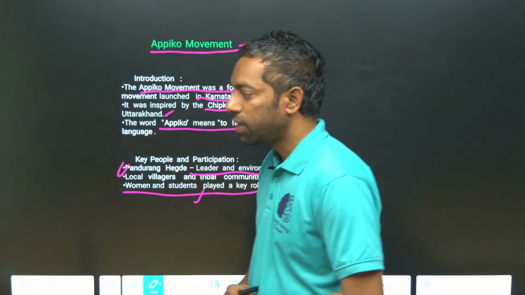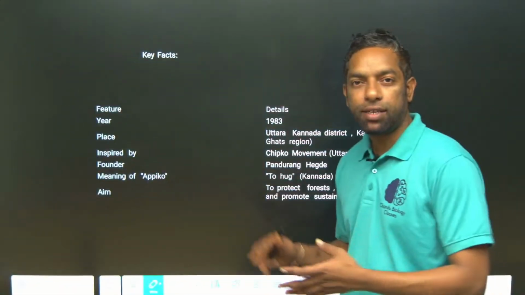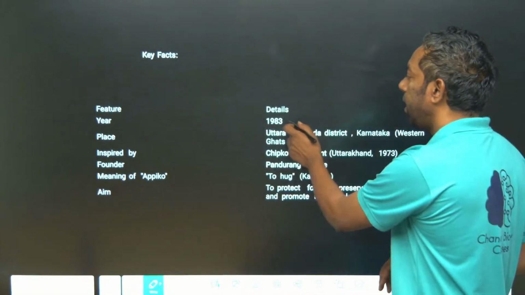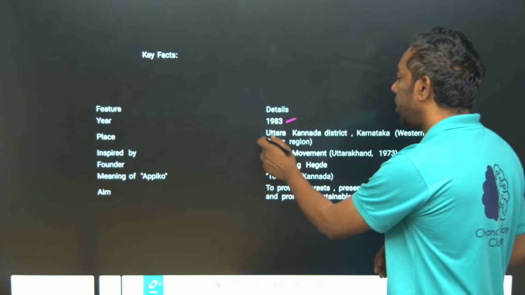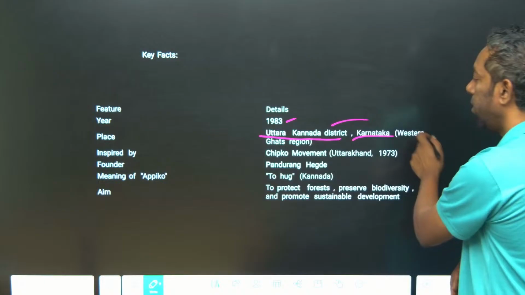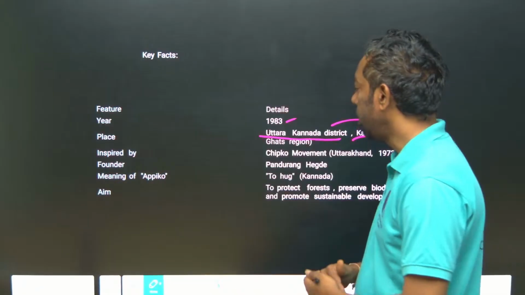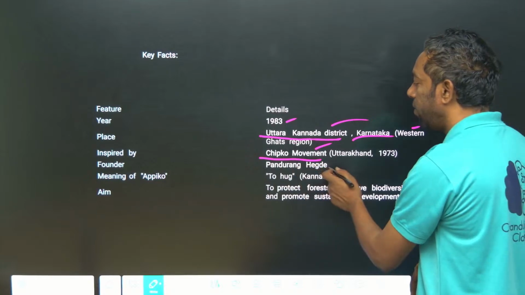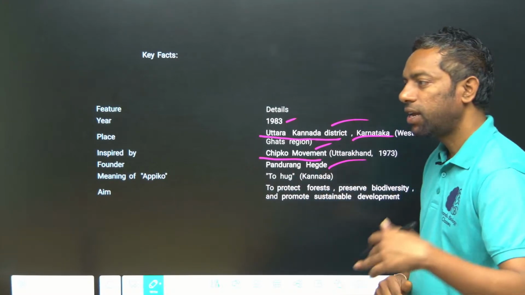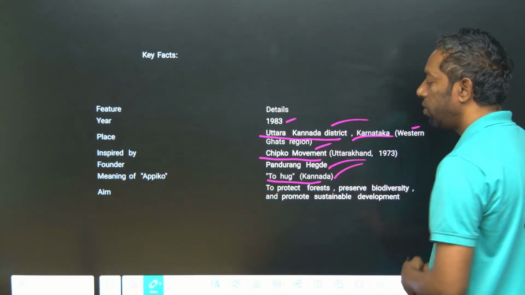I hope you understand this. Key facts about this movement: it was in 1983, in Uttara Kannada district, Karnataka, in the Western Ghats region. It was inspired by the Chipko movement, and the leader and founder is Pandurang Hegde. Appiko, like Chipko, means to hug in Kannada.